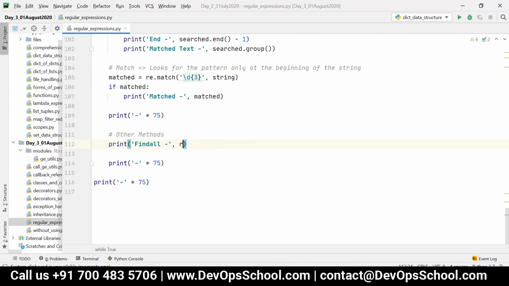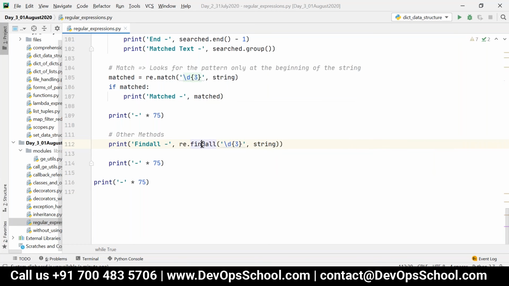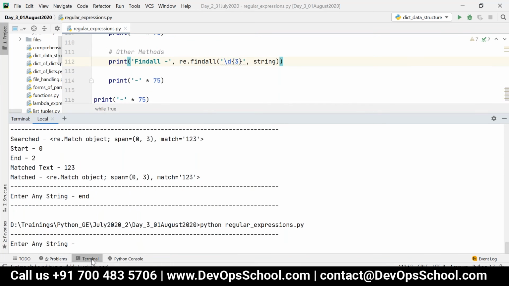Now findall. Let me give re.findall with backslash d3, comma string. Now it lists down all the patterns which are present in the string. Let's see this: ABC 123 DEF 456 and then GHI. Let me copy this one.